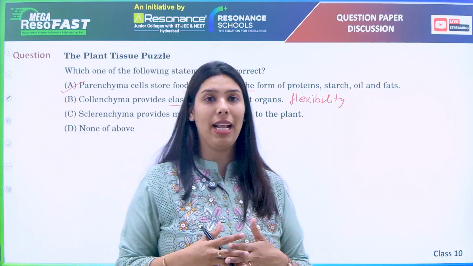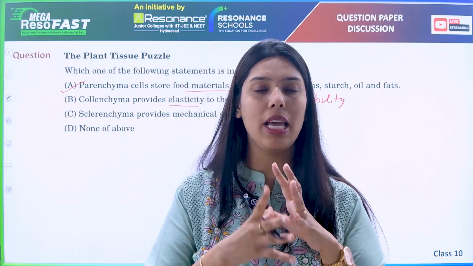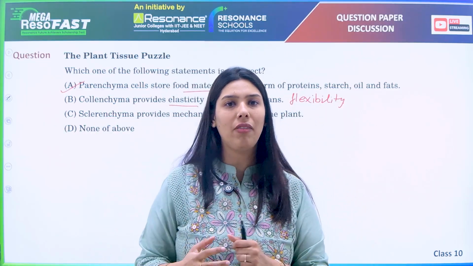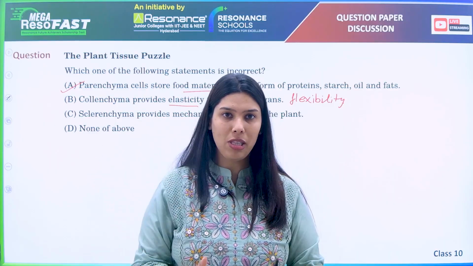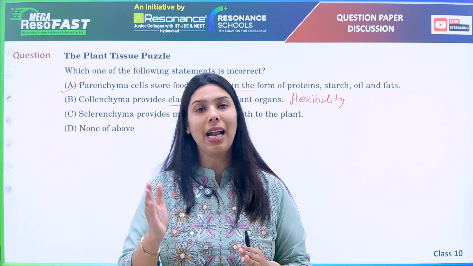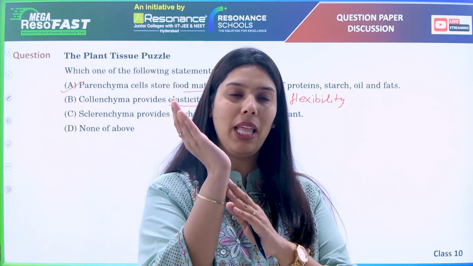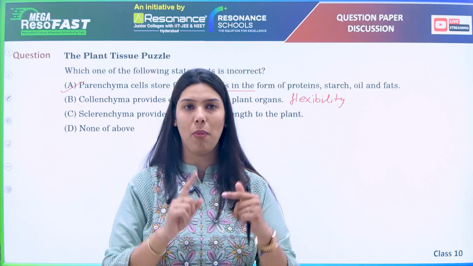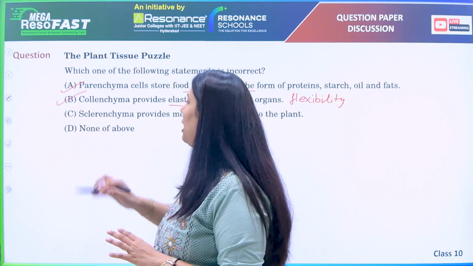It needs to provide flexibility because whenever the wind is moving, or whenever there is a storm, plants don't have locomotion, so they cannot move from one place to another. They have to survive in that particular condition. If bending is happening due to the wind, they will bend, and then due to elasticity they will bounce back to their normal position. Because of that, collenchyma is present. So this is also right.